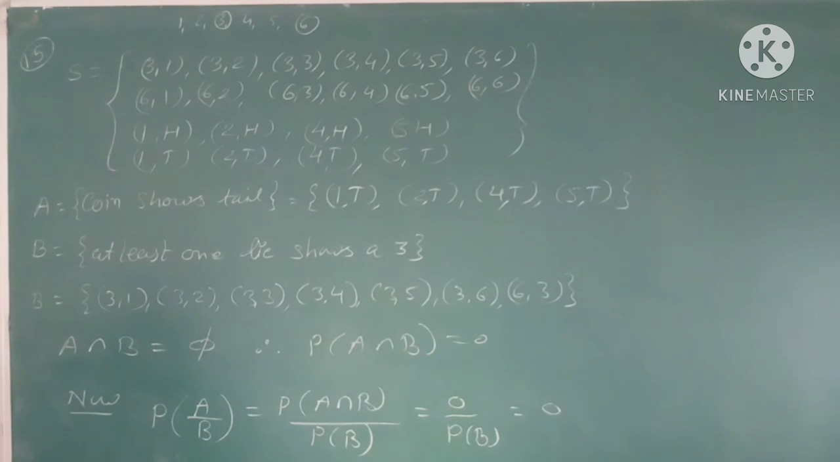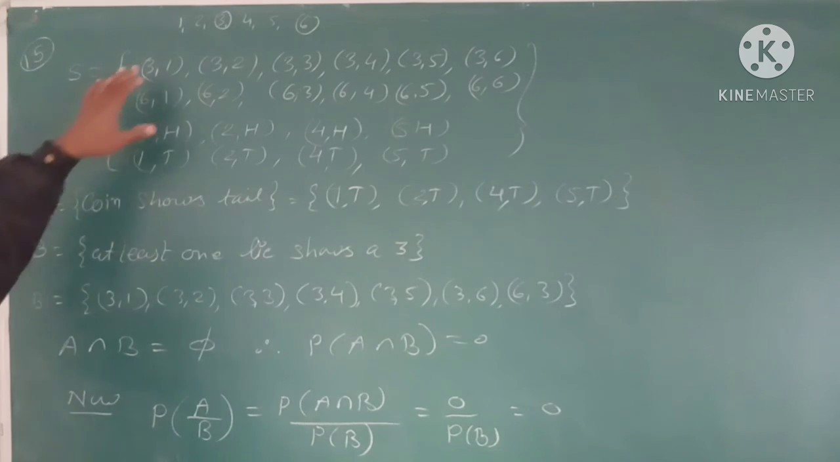Consider an experiment of throwing a die. If a multiple of 3 comes up, throw the die again, and if any other number comes up, then toss a coin. Find the conditional probability of the event the coin shows tail, given that at least one die shows a 3. So let's see here.